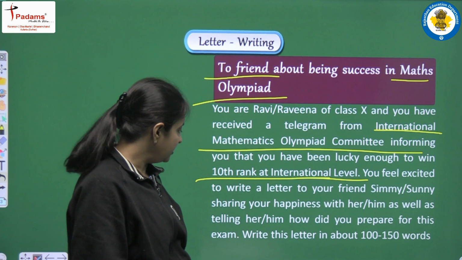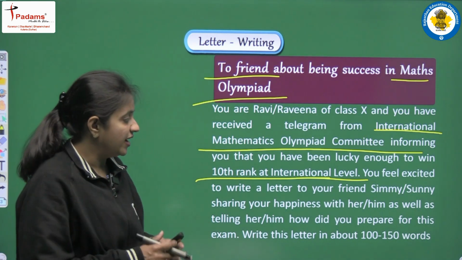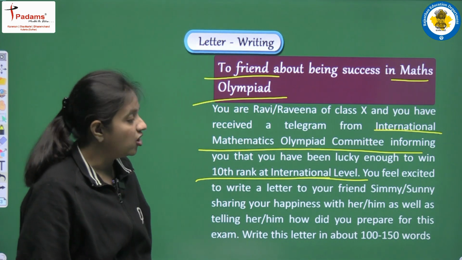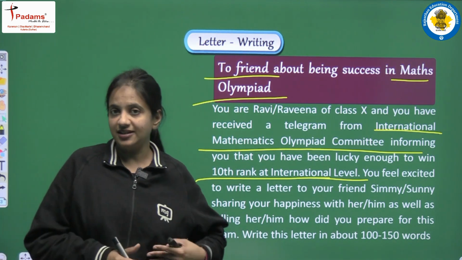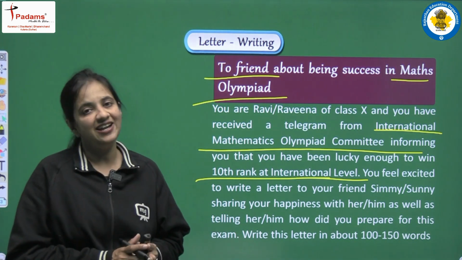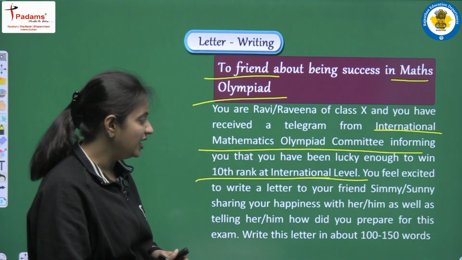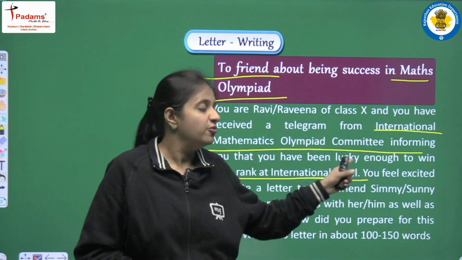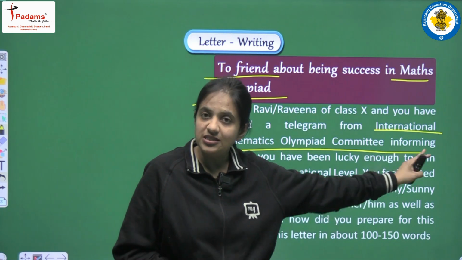You feel excited to write a letter to your friend Simi or Sunny, sharing your happiness with her or him. So because of this success, this achievement, you are very excited, and because of that you are writing a letter to one of your friends, and the name of the friend is also given to us. We can choose Simi or we can choose Sunny as well.